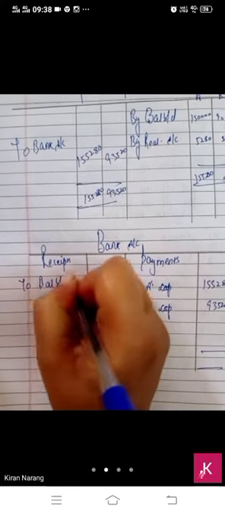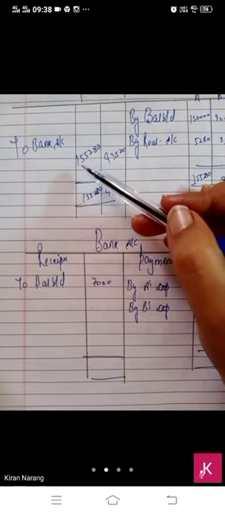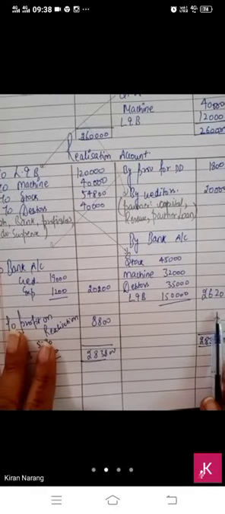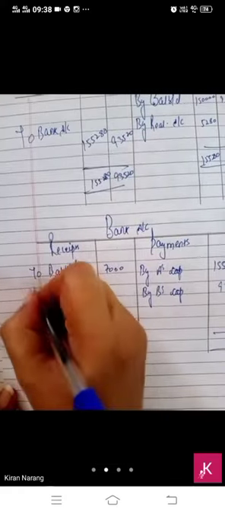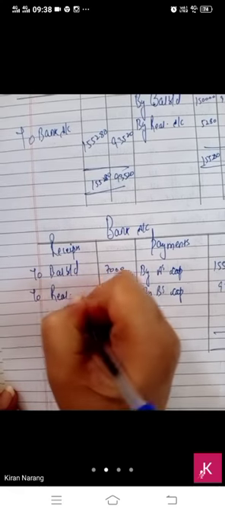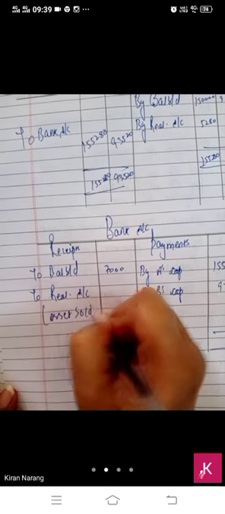Balance b/d 7,000. Now we have made payment to partners, and 2 times bank is used here. We have two transactions of bank. Assets we have sold, so this is a receipt.